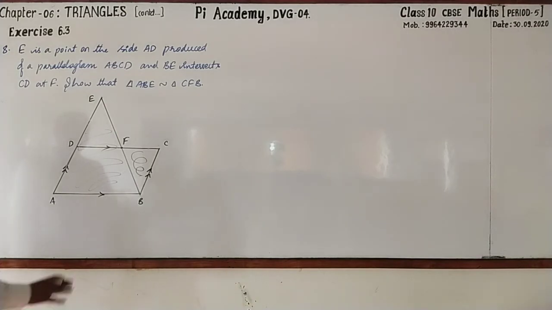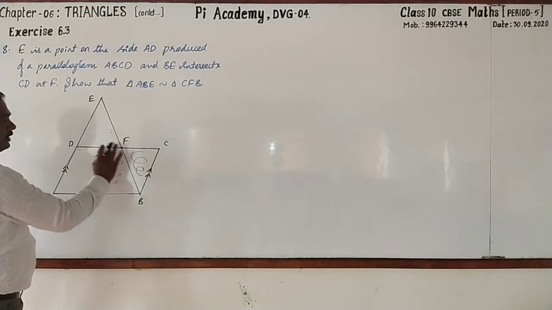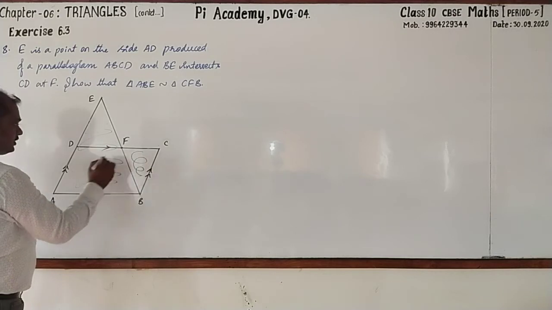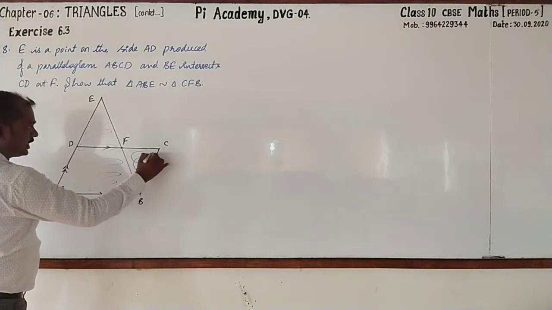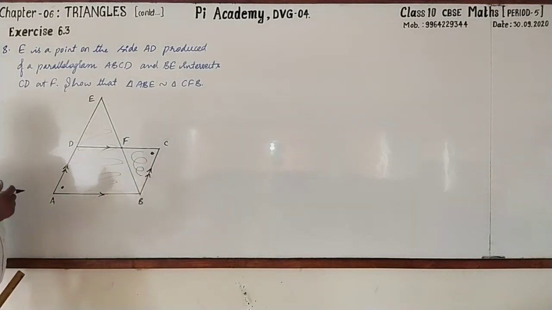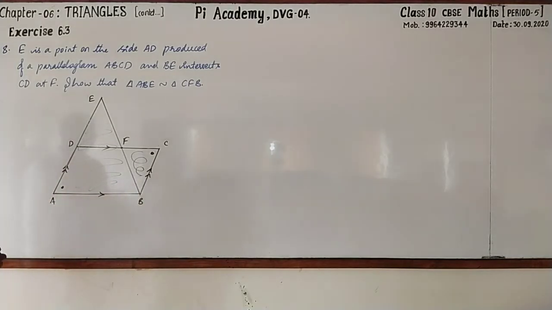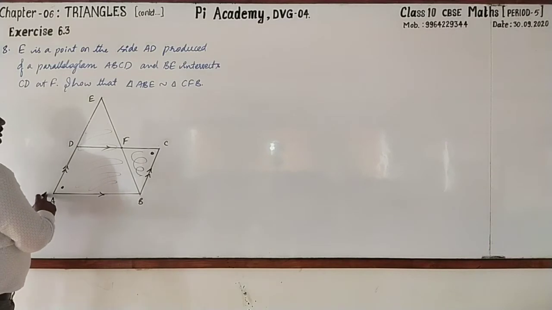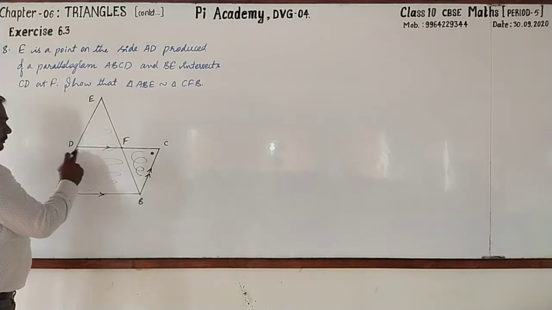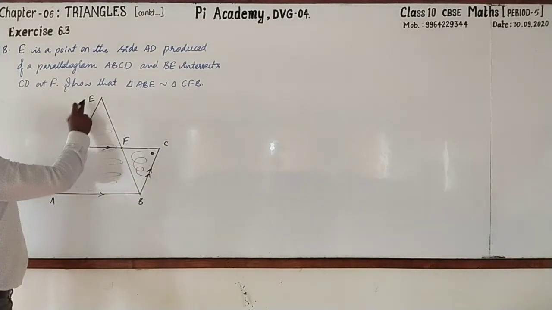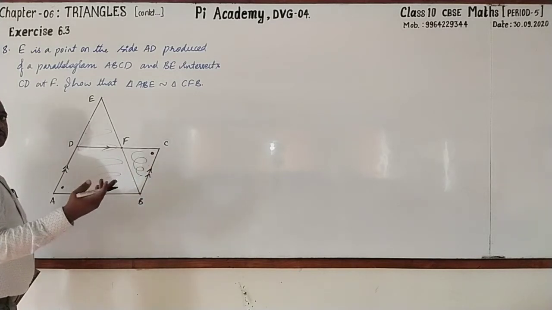How do you go about taking this? When you take this whole triangle and this triangle, can you say these two angles are equal? Yes. Why? We know that opposite angles of a parallelogram are equal. Then we know that AD is parallel to BC. Then what do you say about AE and BC? They are also parallel.